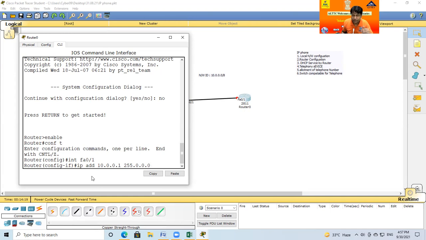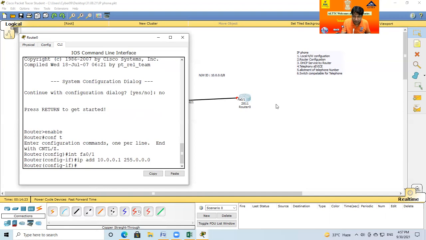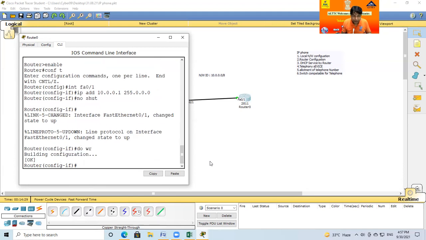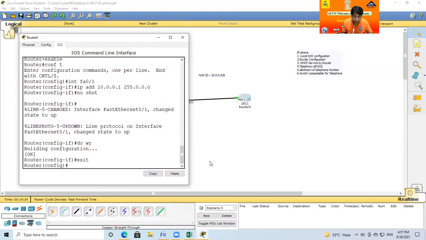Already you know the router IP address class. The power supply for this router is off, so you just put no shut, and the power supply is on. Then do write, because do write saves the configuration. Now exit. So point number 2 is already done: router configuration, allotment of IP address on this router, is done.